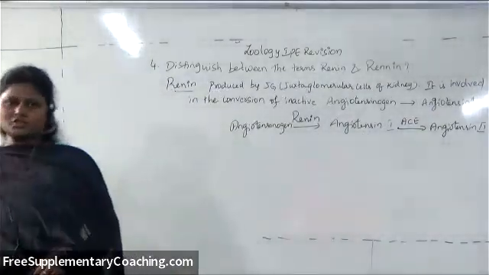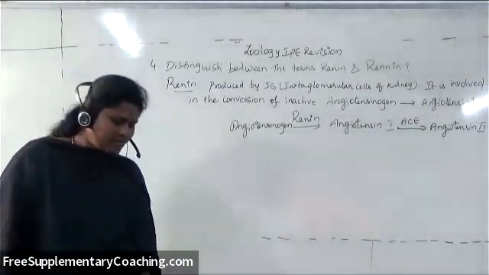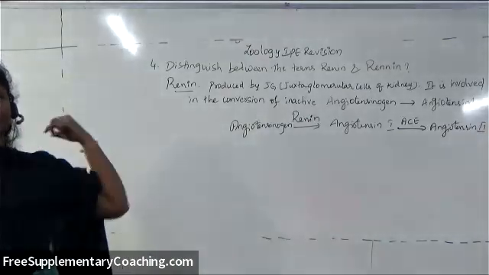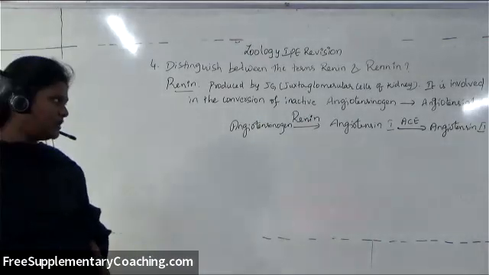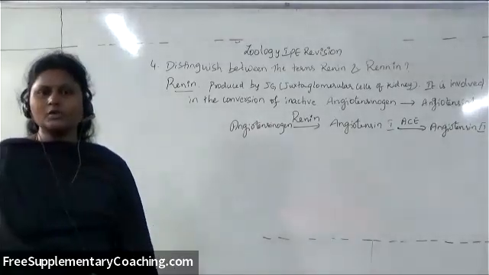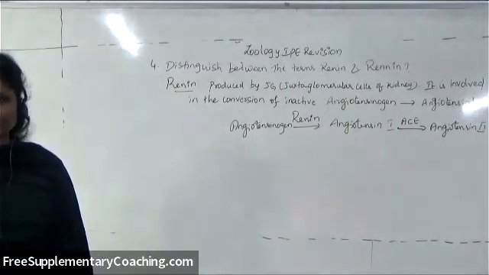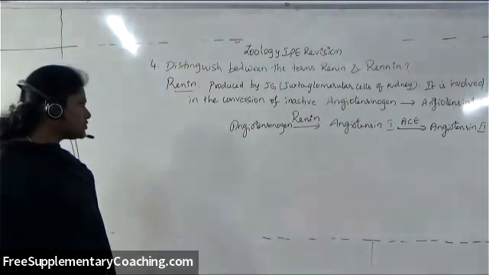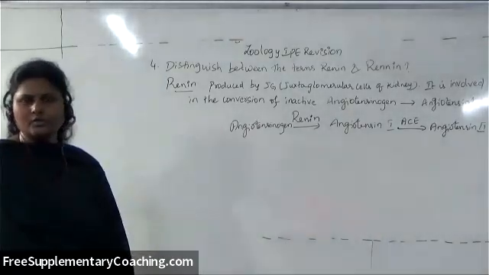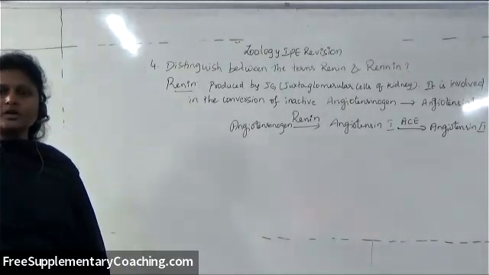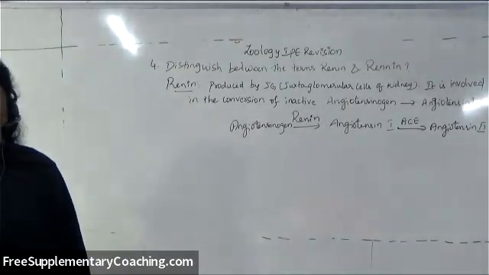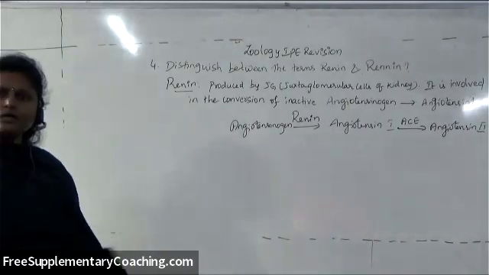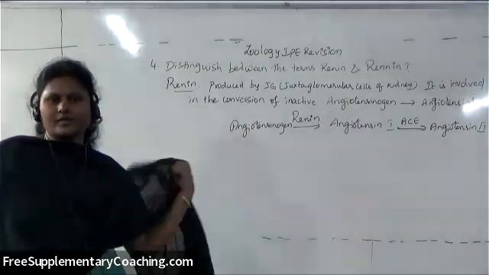Now what will this angiotensin 2 do? It is a powerful vasoconstrictor. So it will constrict the blood vessels and increase the blood pressure. And not only that, it will go and stimulate the adrenal cortex to secrete aldosterone. So aldosterone will cause active reabsorption of sodium, thereby again increasing the glomerular blood filtration rate.